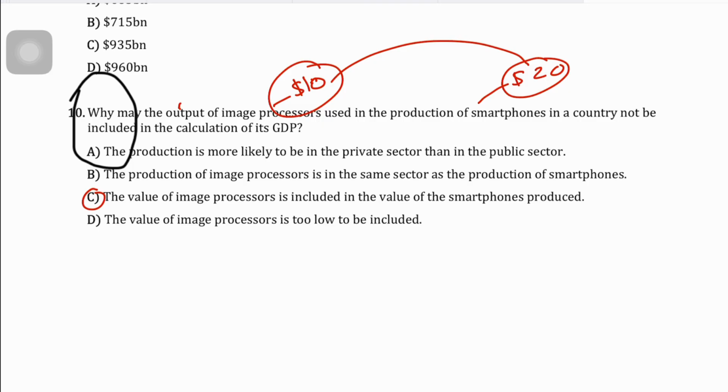So for example, a steel mill's value added is the value of its output, the steel mill's output, minus the value of the ore that it buys from the mining company, and also minus the value of the electricity and fuel oil that it uses, and the value of all the other inputs that it buys from all the other firms. Right? Similarly, a bakery's value added is the value of the bread and the cakes it is producing, minus the value of the flour and all the other inputs that it buys from all the other firms.